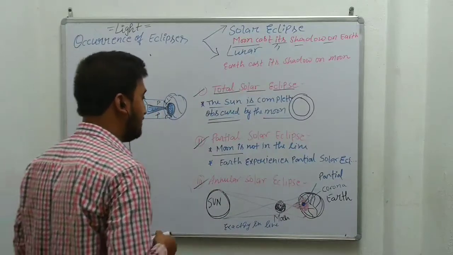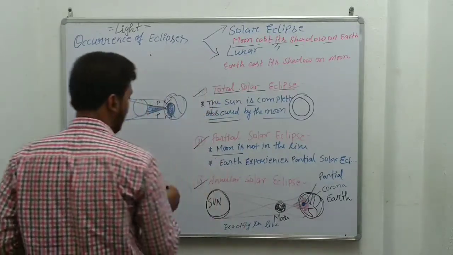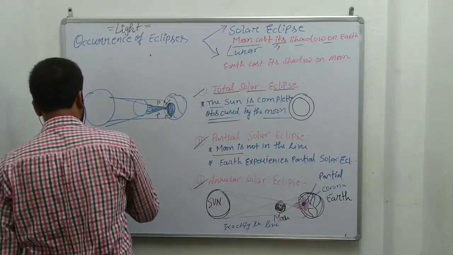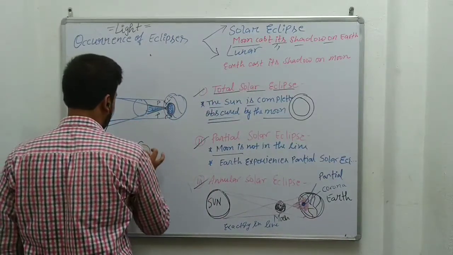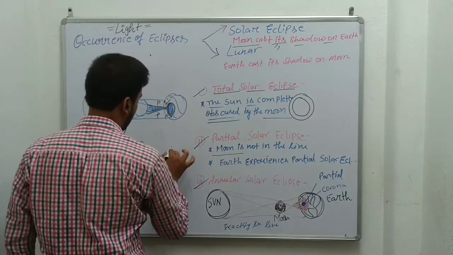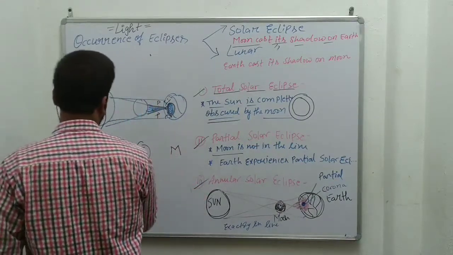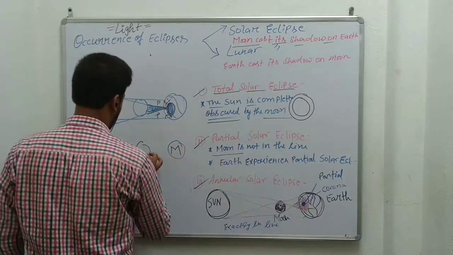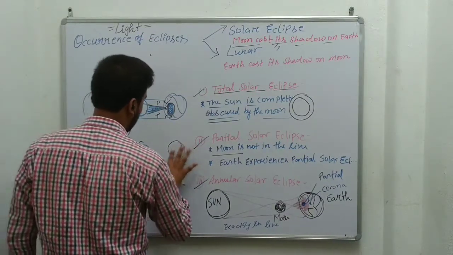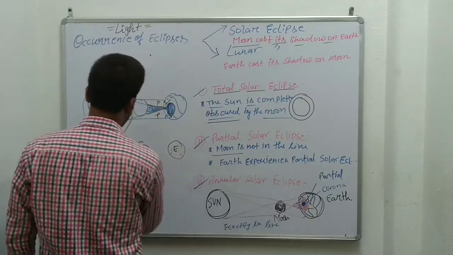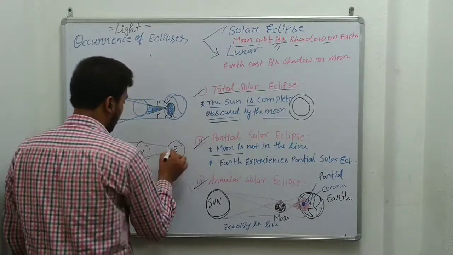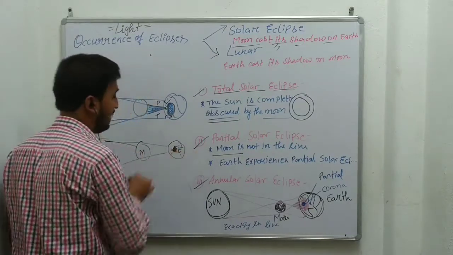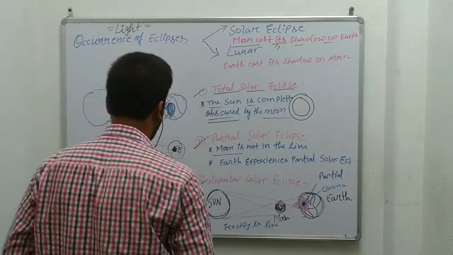An annular solar eclipse is a type of ring formed when all three heavenly bodies, sun, earth and moon, are in a line. Then this particular area forms a dark ring, that is a corona.